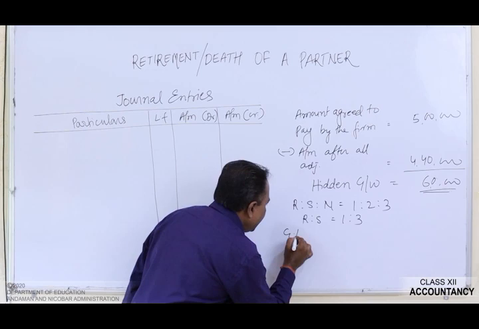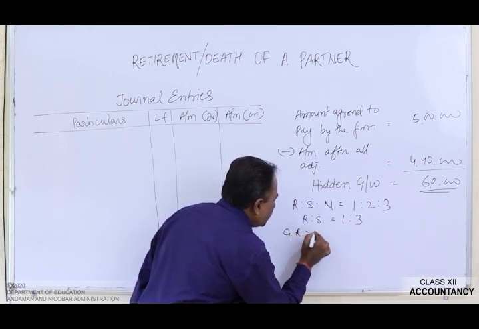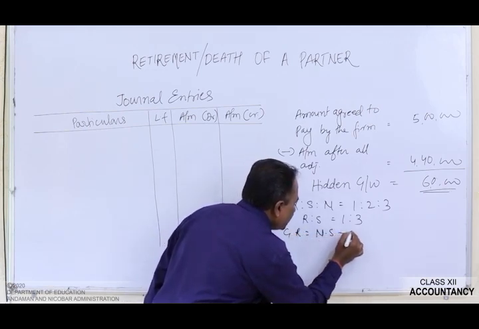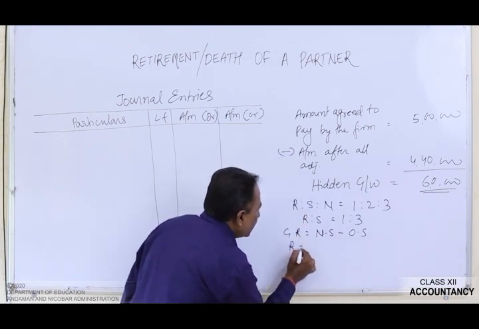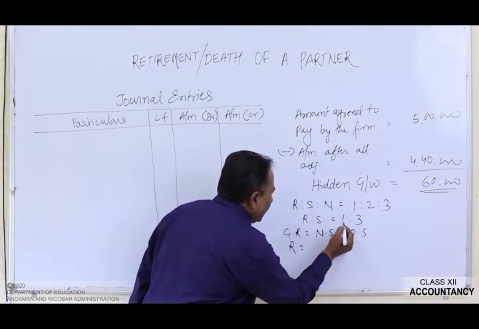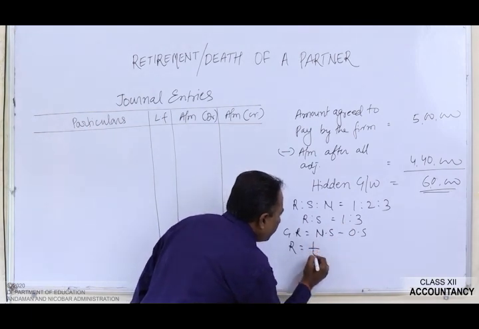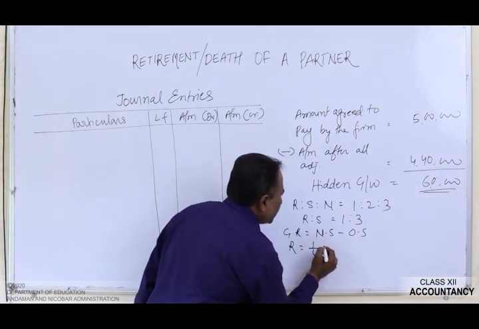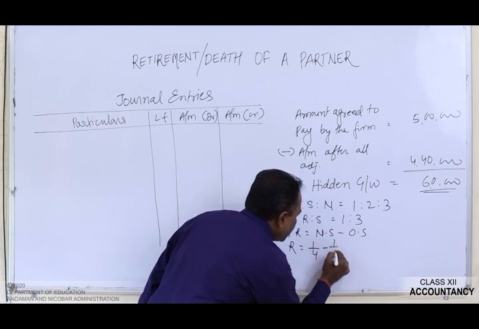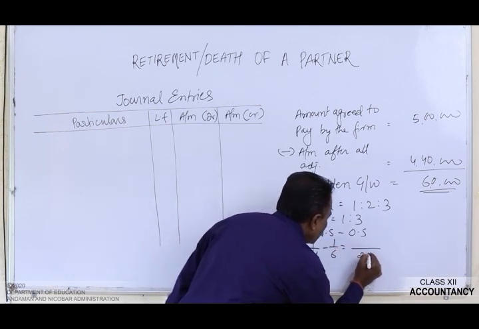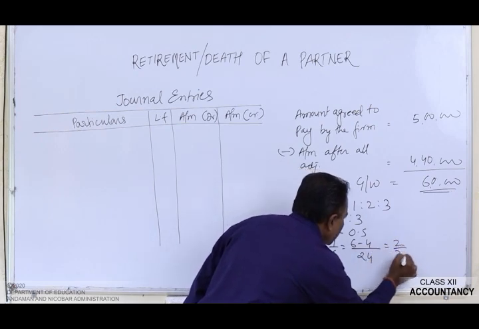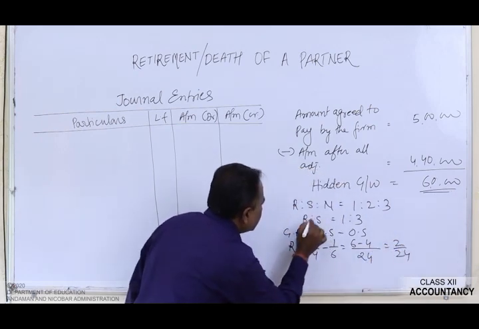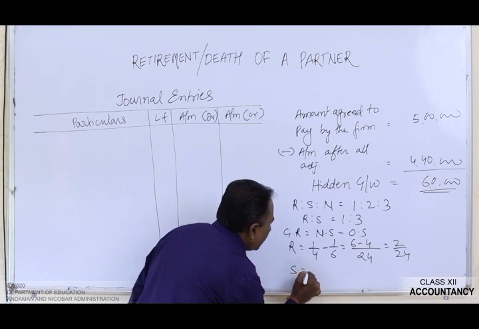Now let's find out the gaining ratio. Gaining ratio is equal to new share minus old share. First we will talk of Ria. Ria's new share in the profit was 1/4 minus old share was 1/6, which is 6 minus 4 over 24, equal to 2/24. Next is Shreya.